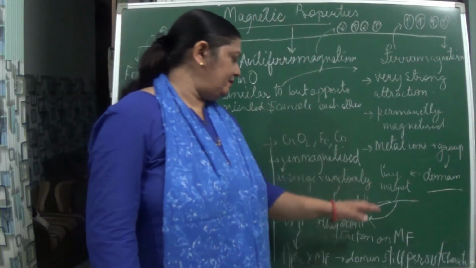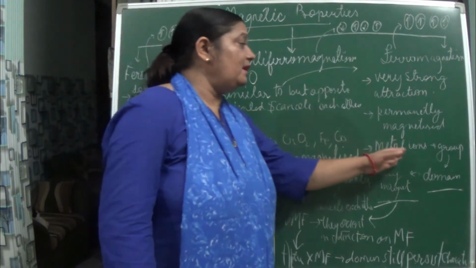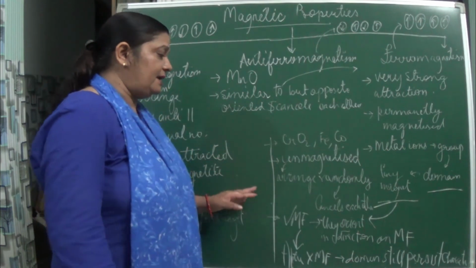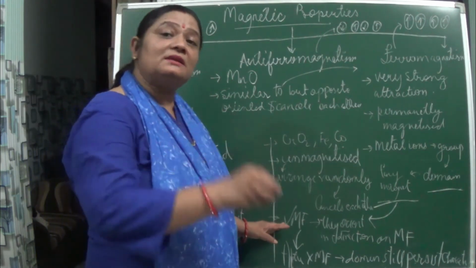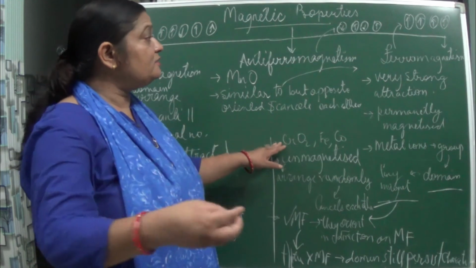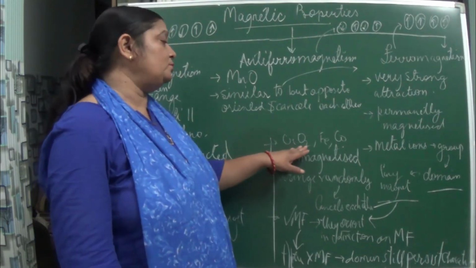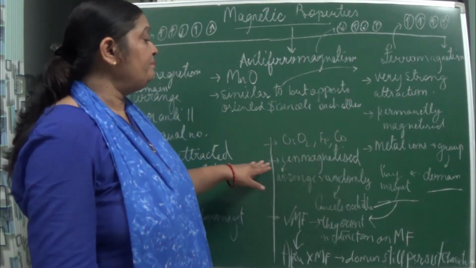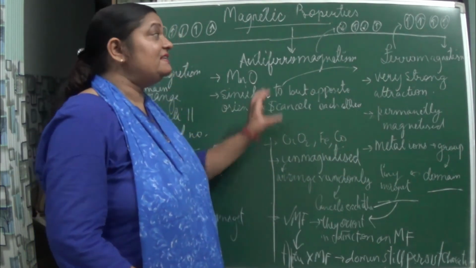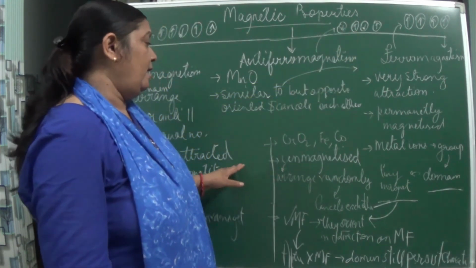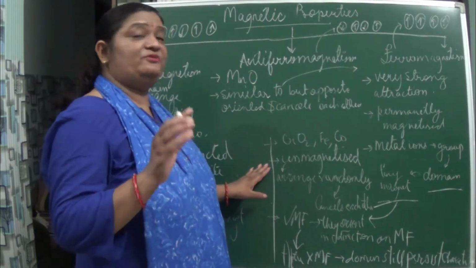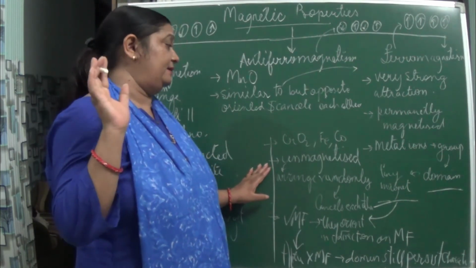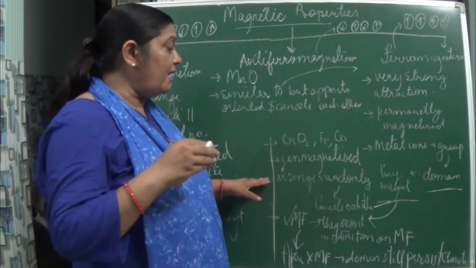Now we will see it in detail. When these metal ions form a group, forming a domain, it forms a tiny magnet. These tiny magnets are formed when it is placed in the magnetic field. The examples of ferromagnetism are CrO2, that is chromium oxide, iron, and cobalt. But what happens in the case of ferromagnetism? They are unmagnetized if they are not placed in the magnetic field.